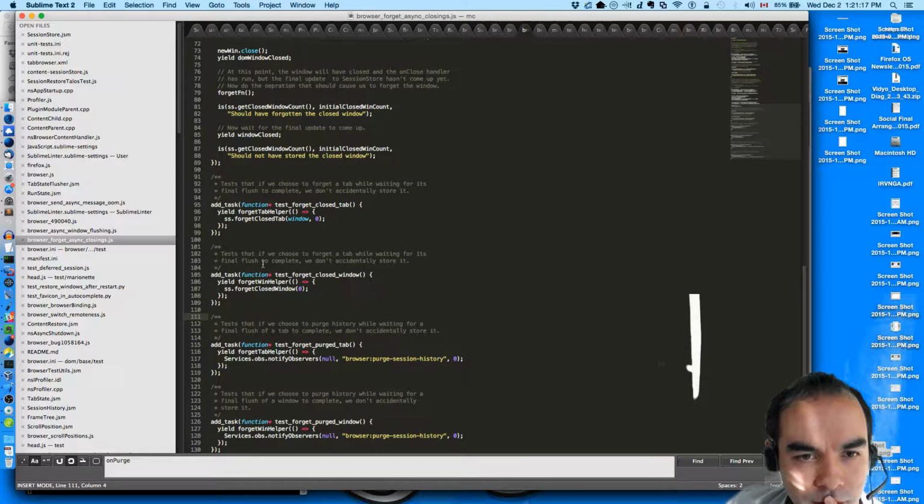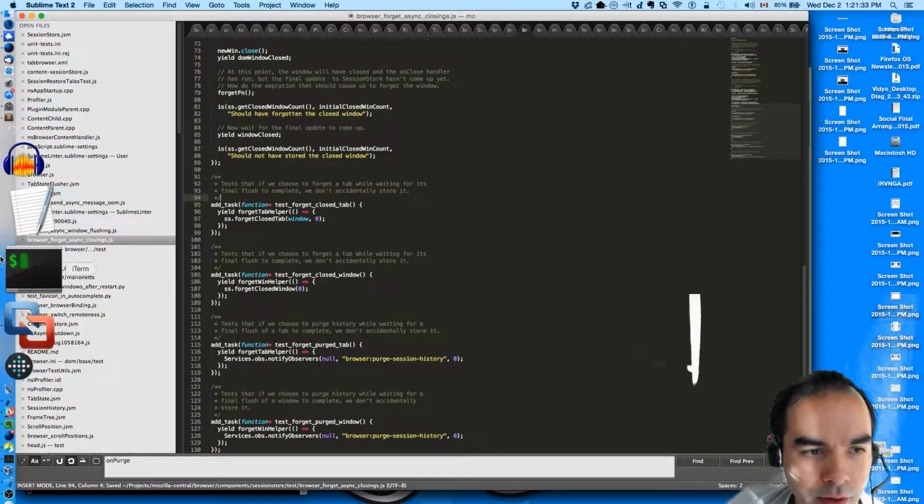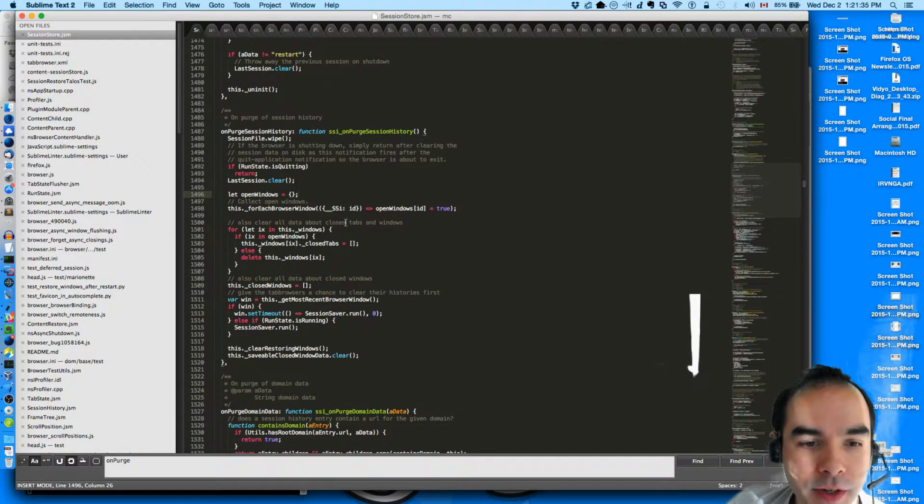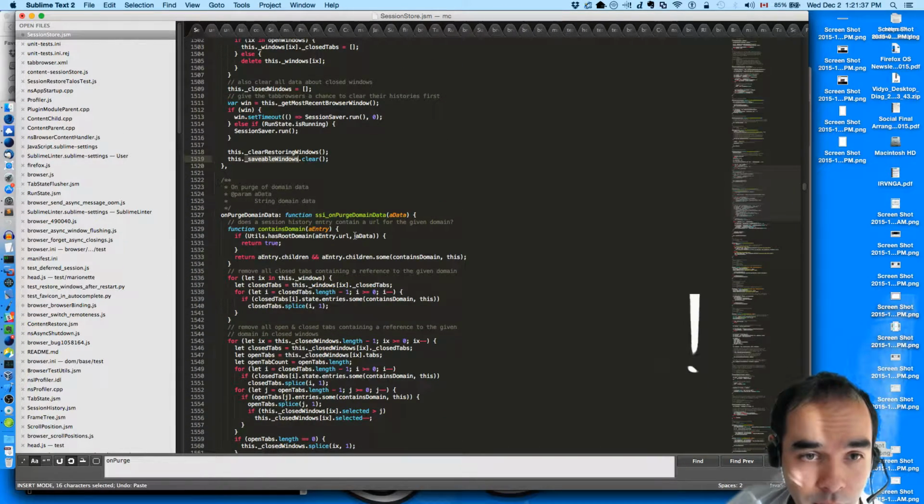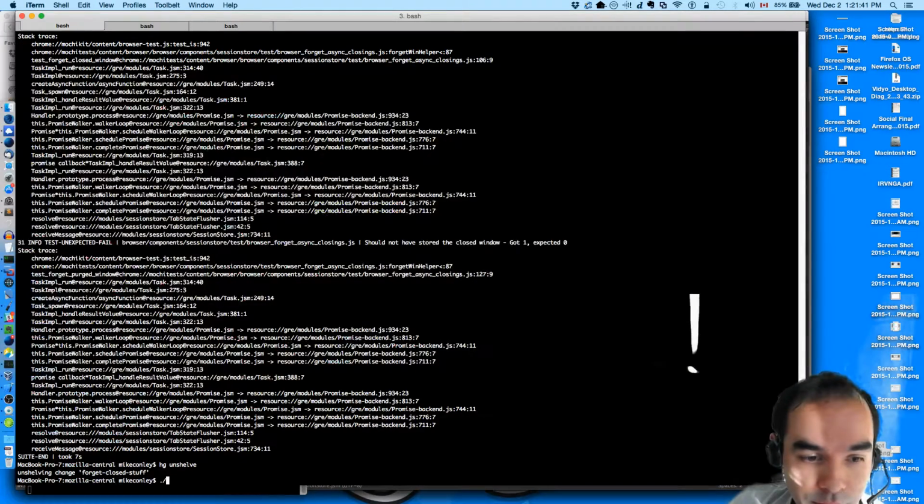Closings. This one here, when we notify observers that we're purging session history. How come this works? Okay, I have a couple things I want to do here. Have I finished the work that I wanted to do for savable windows? I think so. So let's build this.